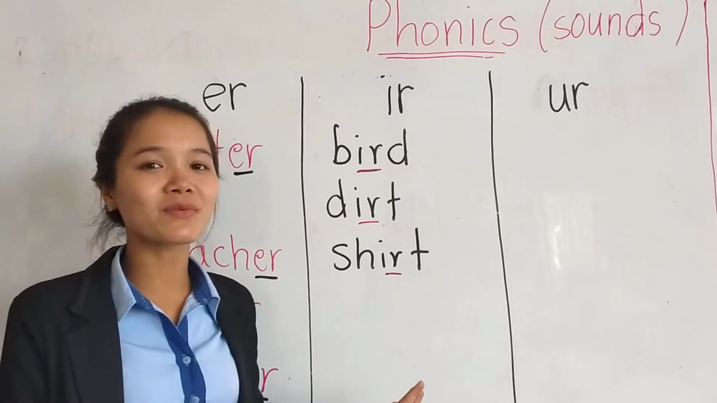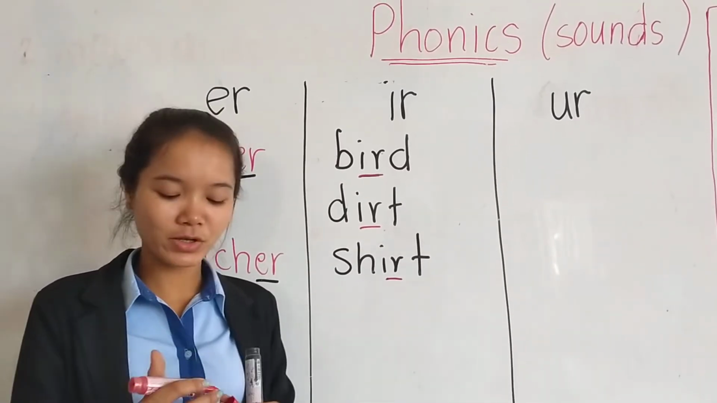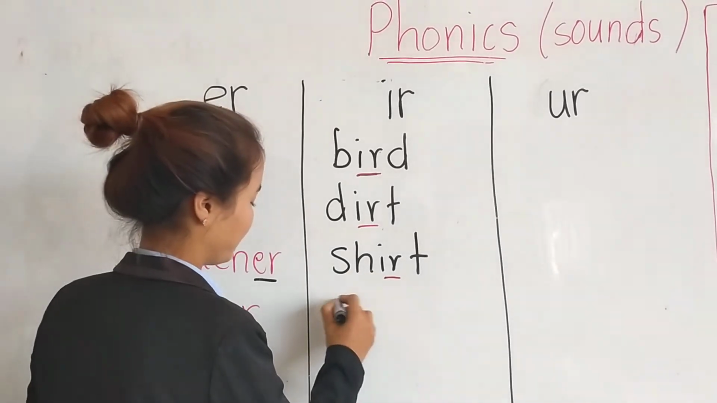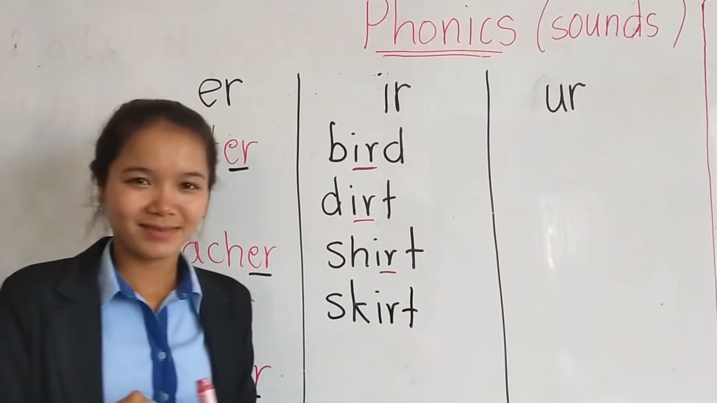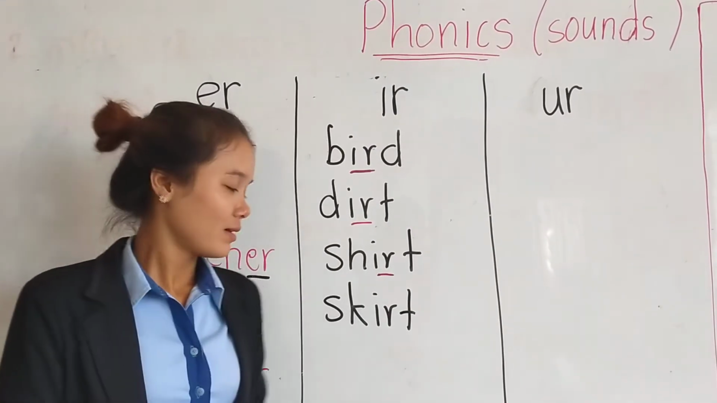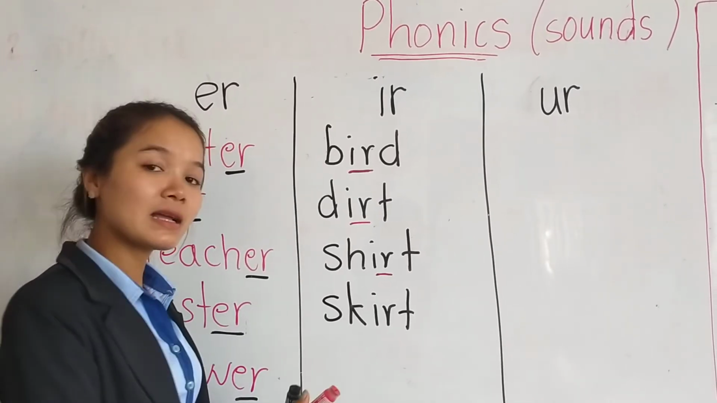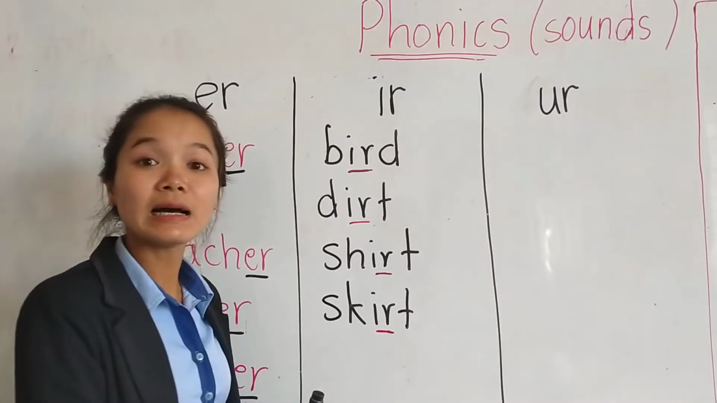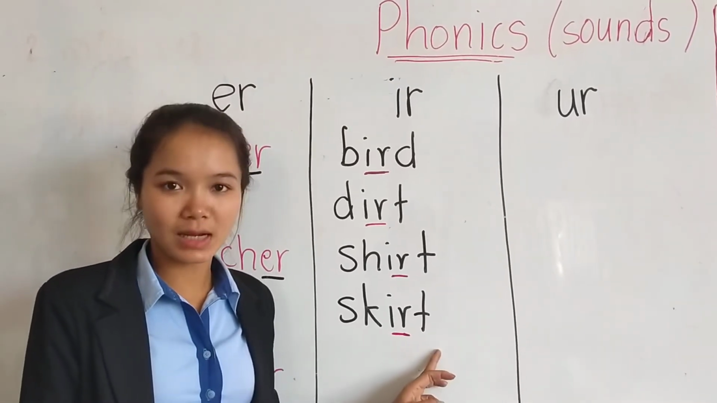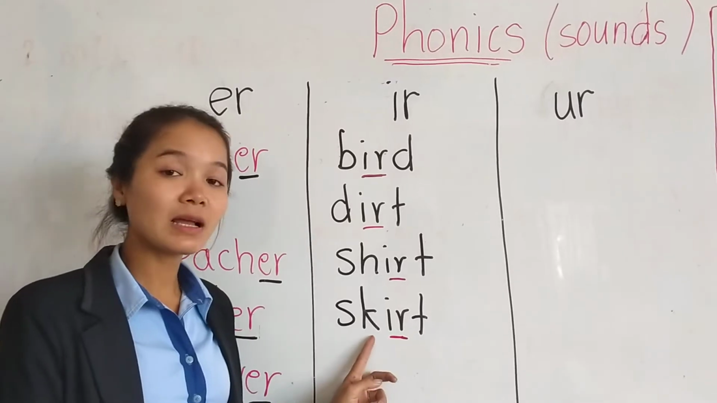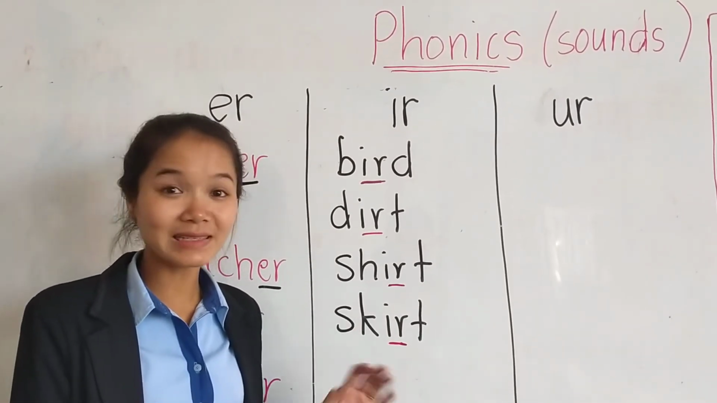If you know the sound, you can read the word. It's very easy, right? Shirt. Alright, very good. And one more. Okay. Can you read? Sk, sk, sk, sk. And this one is sk, skirt, skirt. Again, sk, skirt, skirt. Alright, easy, right?